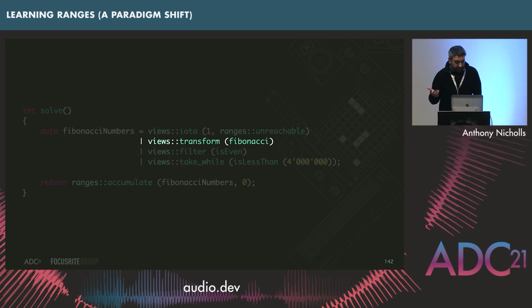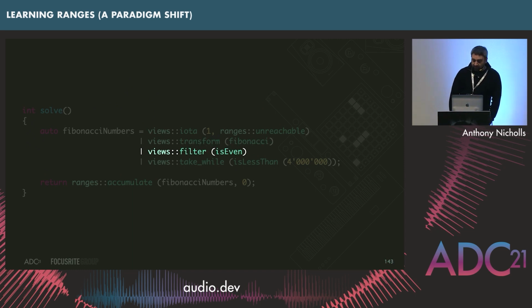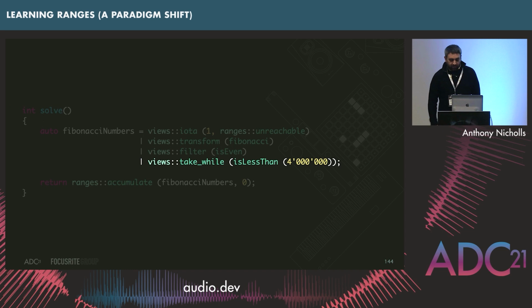Now we can use our transform to transform to Fibonacci numbers. So now we're transforming to each Fibonacci number: the first Fibonacci number, second Fibonacci number, and so on. We can filter those that are even, and then we can use something called take while. This is another example of the higher order functions that I think makes this stuff a bit more readable. Most of the examples you'll read online will just put a lambda straight in here. I actually find it much nicer if you write that out with something named like this, so that it reads more human readable. So what would is less than return.